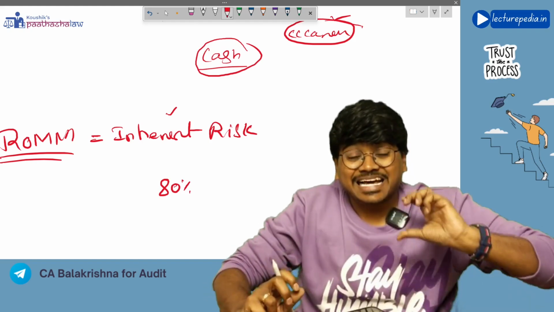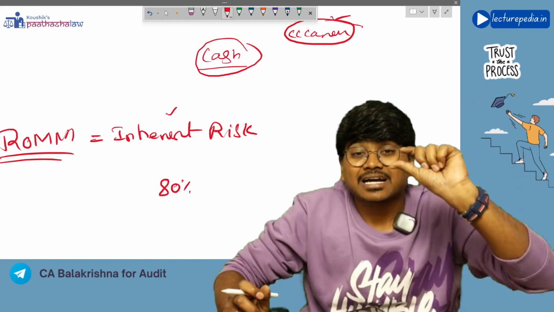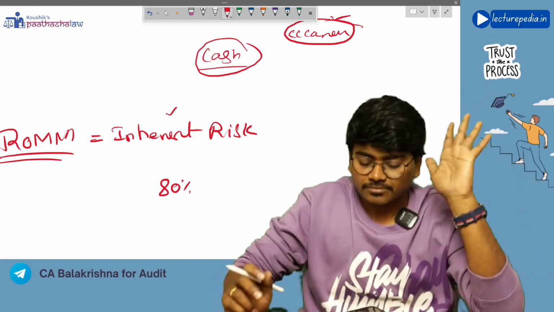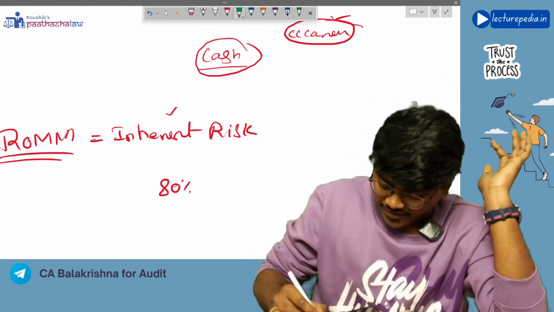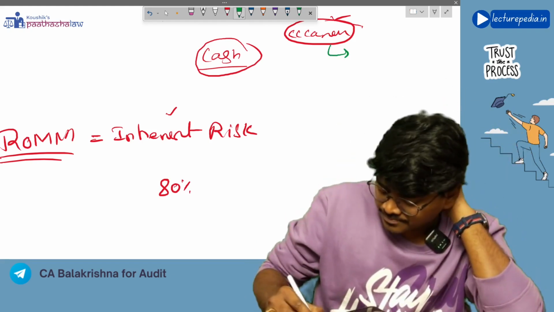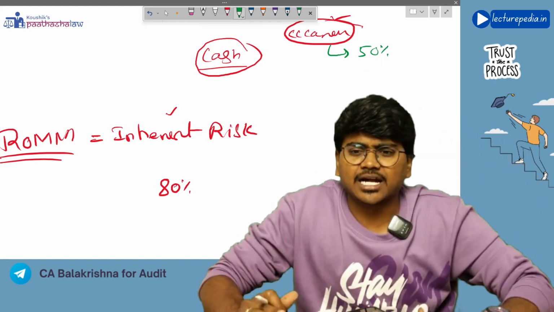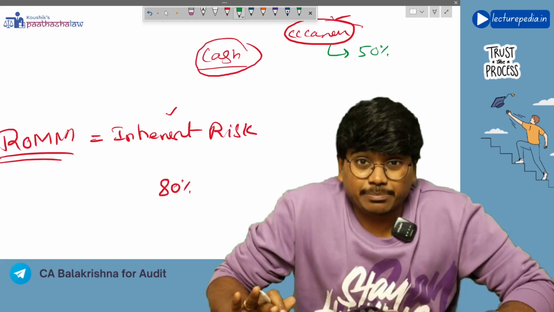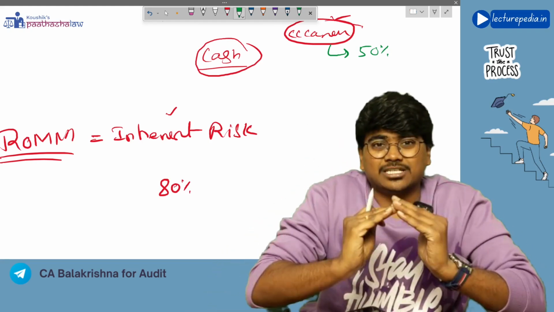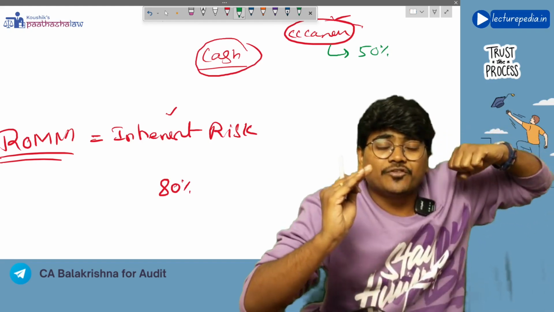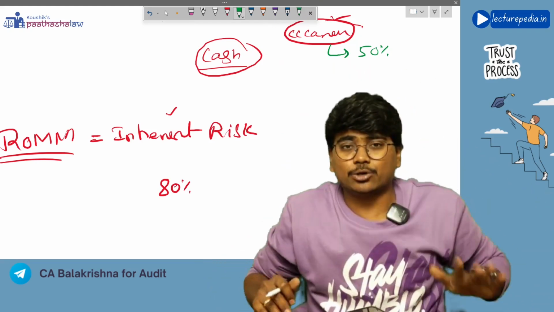So the risk that controls might fail is known as control risk. Let's say, for example, the risk that controls might fail is some 50%. So 50% there is a risk that controls will fail. That means the controls will be able to reduce the inherent risk only up to 50%. The remaining 50% of the inherent risk will be there like that only.